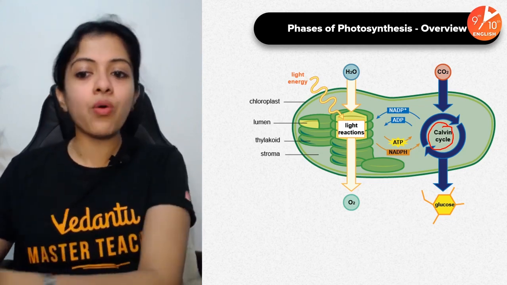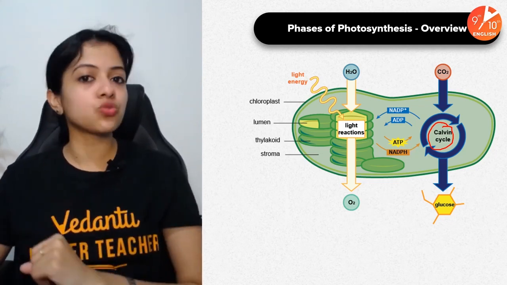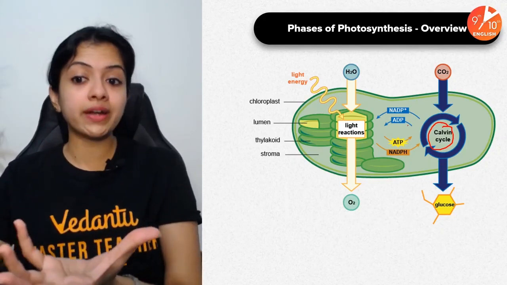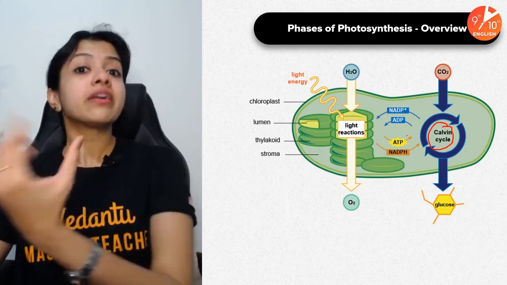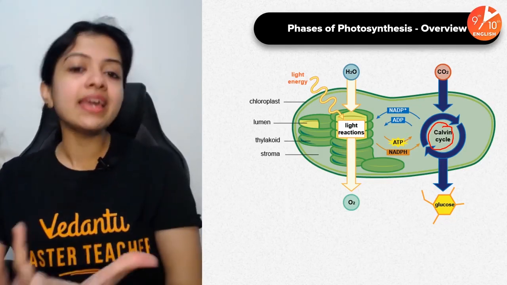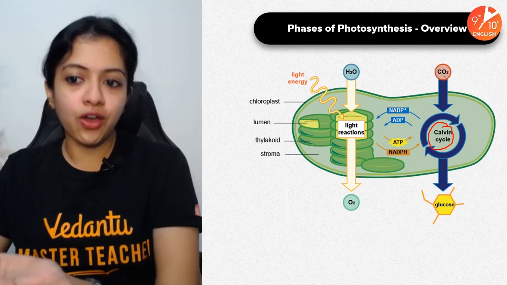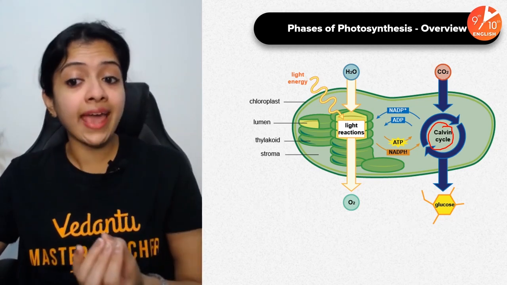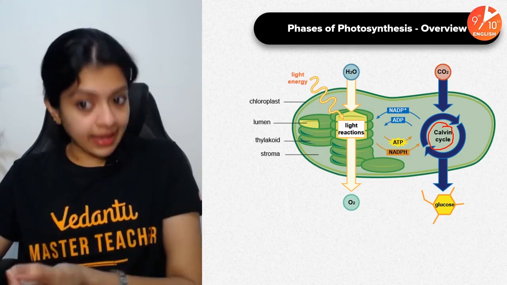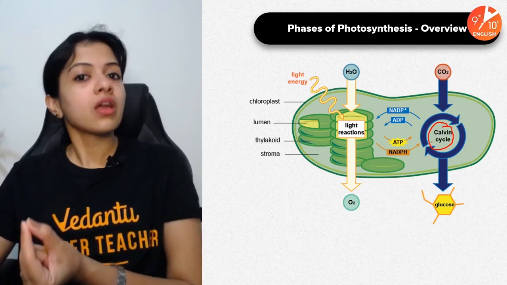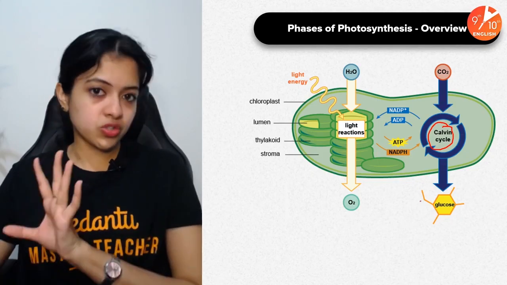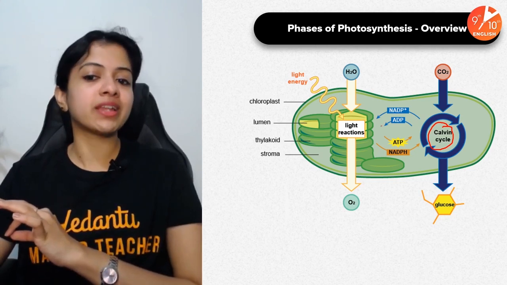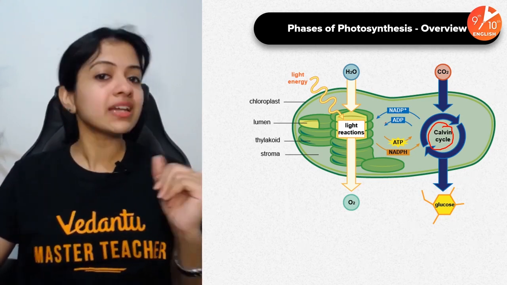Okay, so these now enter into the stroma and get into the dark reaction or the Calvin cycle, wherein ATP gets broken down to ADP and inorganic phosphate, releasing energy. Mainly using that energy, 6 molecules of carbon dioxide, along with the H+ that is generated here from the NADPH, get converted to glucose. Okay, the rest of it, NADP and ADP, get regenerated so that they can be used in further light reactions.